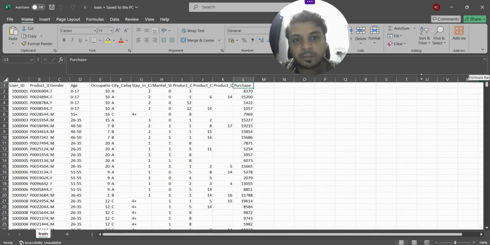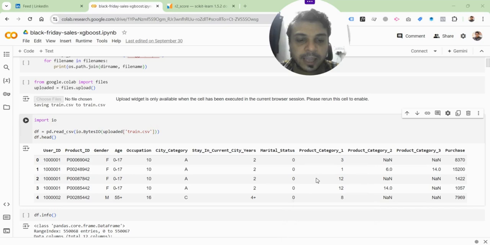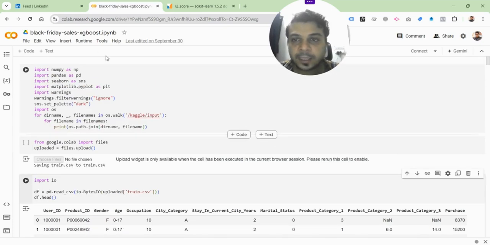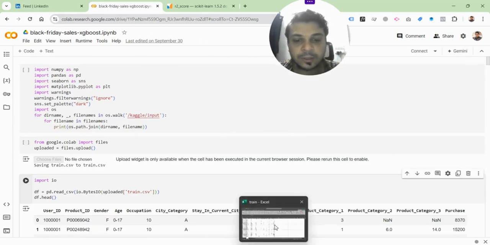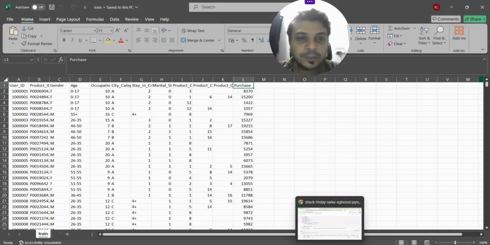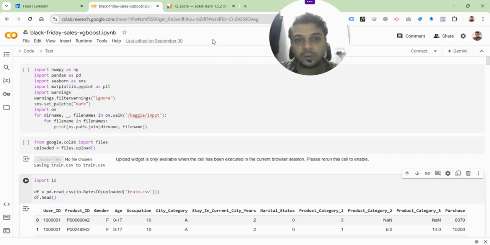And by the way, the code is not mine. The code is sort of taken from different sources, but it's not from one source. And I've sometimes improvised on that code, but it's actually available on Kaggle. And there's quite a bit of work around the data set as well by others. So neither is the data set mine, of course, 55,000 rows of data. And then the code is also sort of sourced from the internet, but I have used my own improvisations in some points, which I will point out in the course of the video.